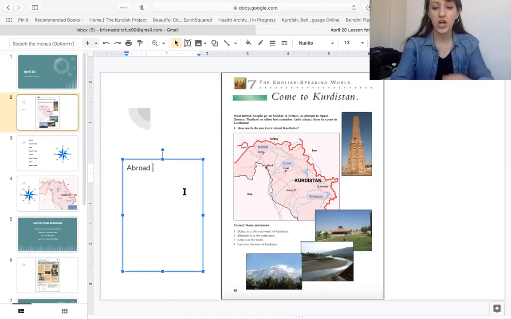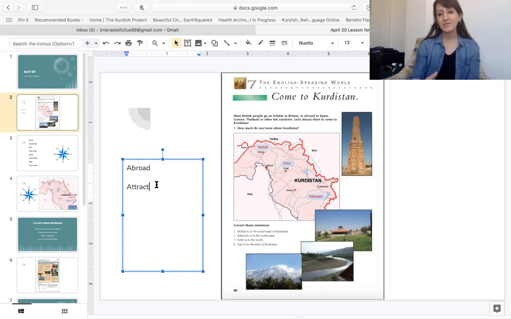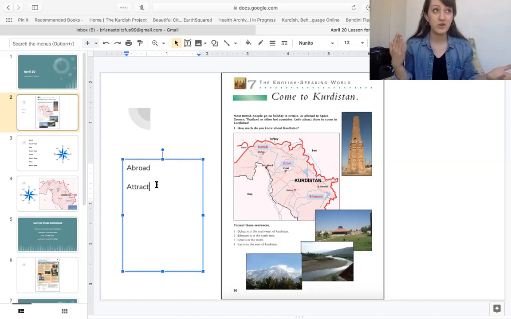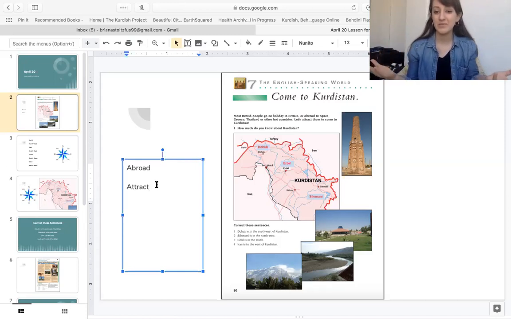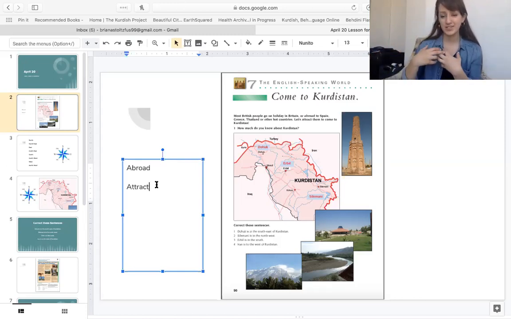What is this word? Attract. It says, let's attract. What does attract mean? It means cause people to want to come here. Attract. Make it look fun, beautiful, easy, cheap, so they will be attracted to come.